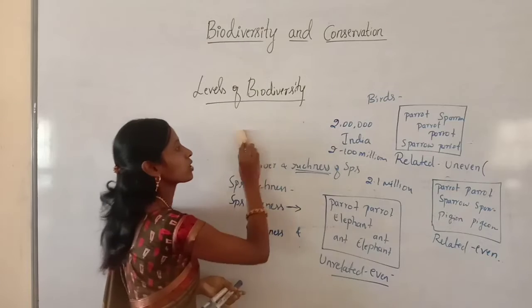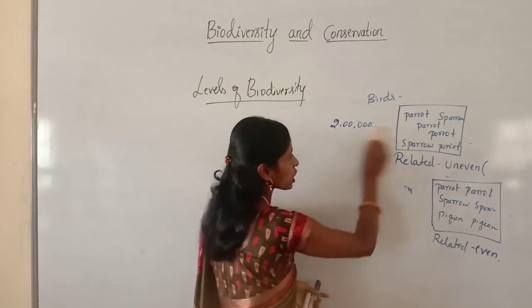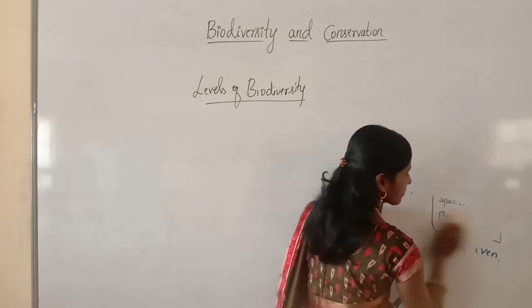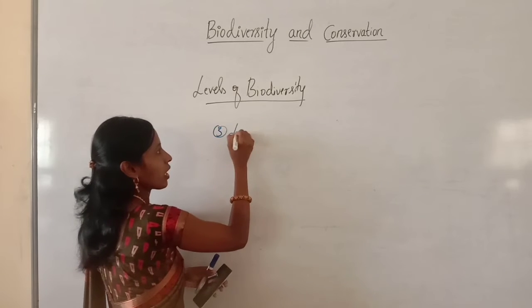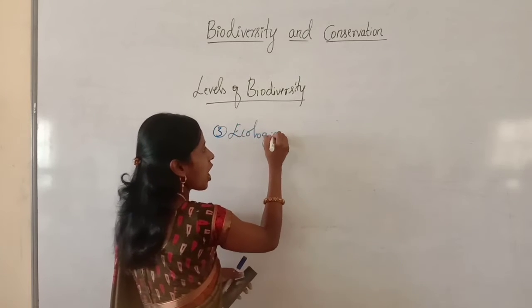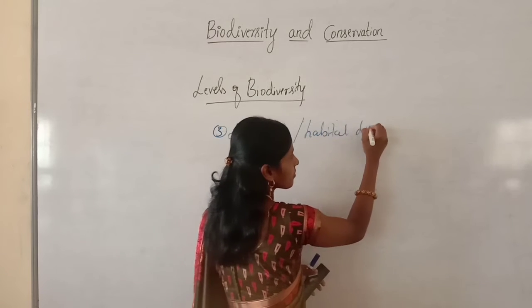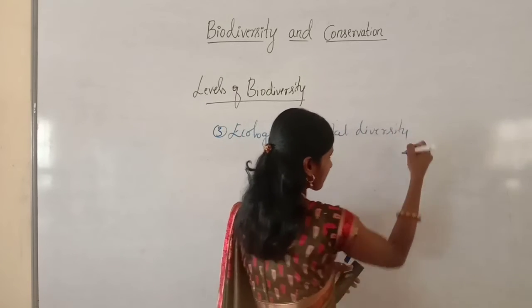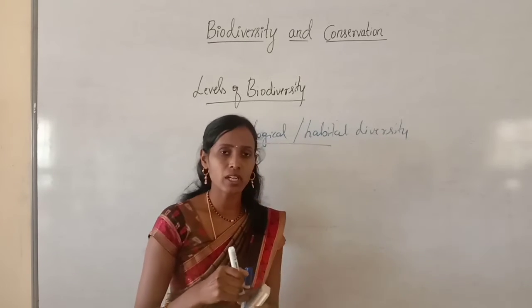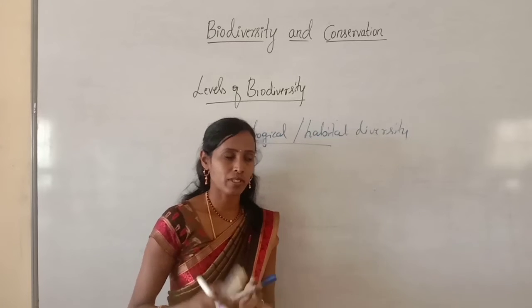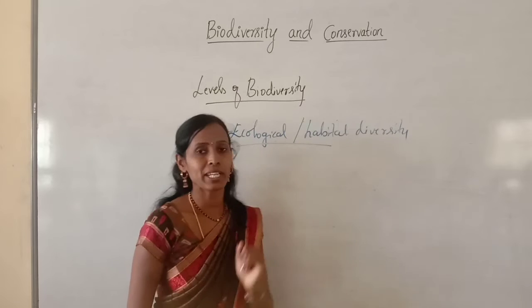Now we will discuss the third level of diversity, that is ecological diversity. The third type is called ecological or habitat diversity. Here we should remember ecosystems, because what is ecological or habitat diversity?